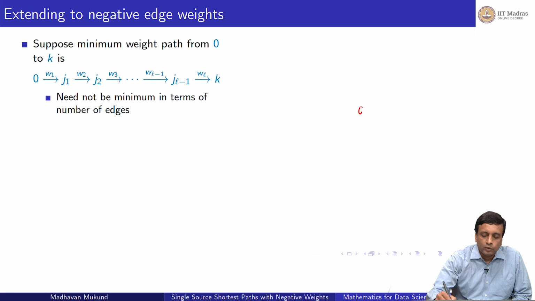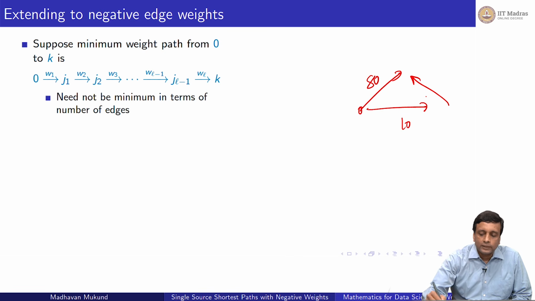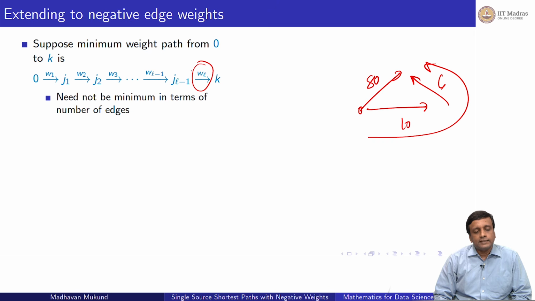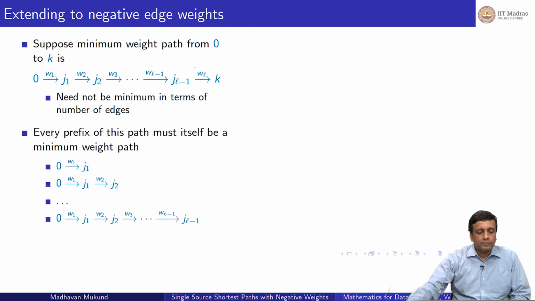We saw examples where you could have one edge with weight 80, but if I take two edges, I might go with 10 plus 6, 16. So the shortest path might well be a roundabout path, but what we are saying is that if there is a path of length 2 which is shortest, there is no path of length 1. So I have to take these L steps in order to get to k, and there is no better way of getting to k to achieve this cost. So this is not the minimum number of edges without considering weights, but it is the minimum number of edges among the shortest weight paths.